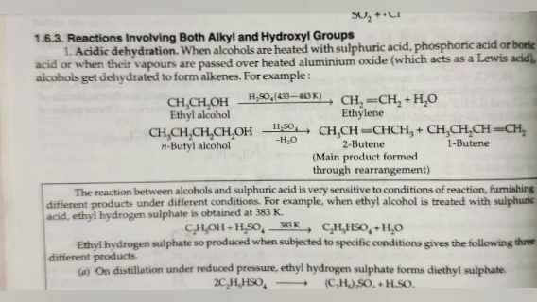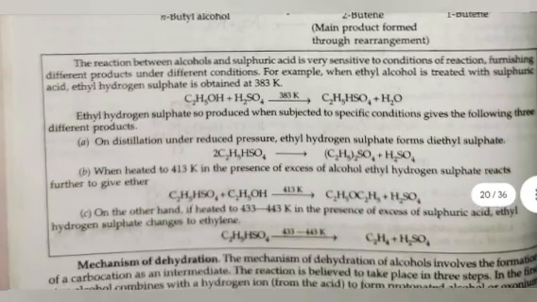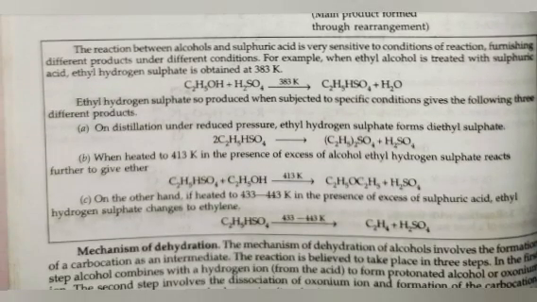For example, ethyl alcohol in the presence of H2SO4 at 433 to 443 Kelvin gives ethylene plus H2O, and butyl alcohol in the presence of H2SO4 loses a water molecule to give rise to 2-butene, the main product formed through rearrangement, plus 1-butene. The reaction between alcohol and sulfuric acid is very sensitive to conditions of reaction, furnishing different products under different conditions. For example, when ethyl alcohol is treated with sulfuric acid, ethyl hydrogen sulfate is obtained at 383 Kelvin.